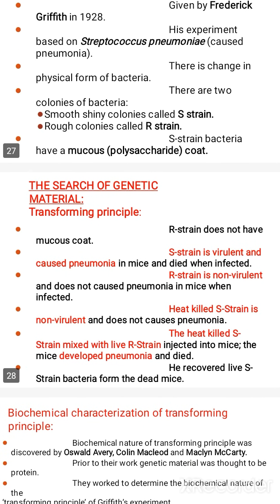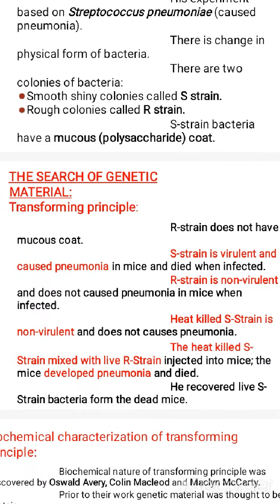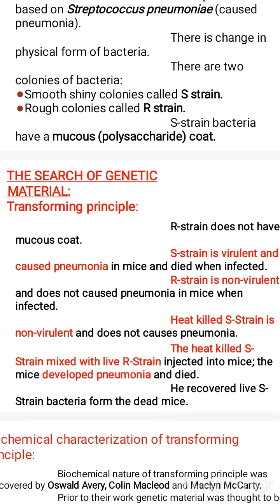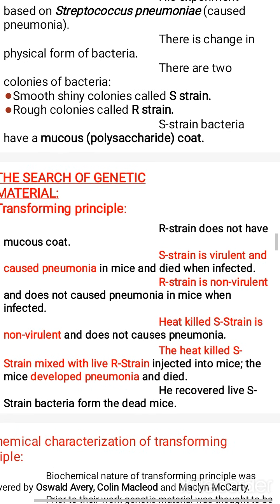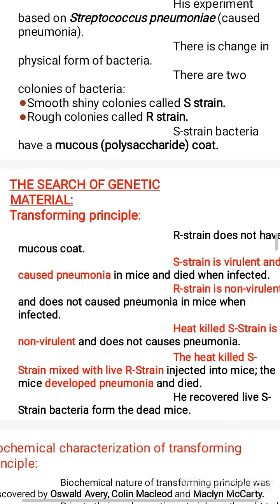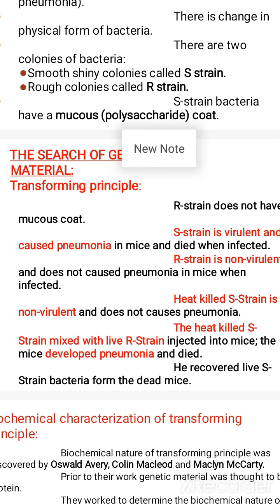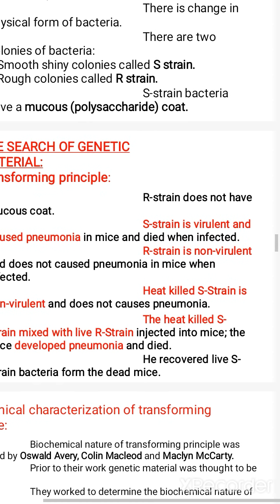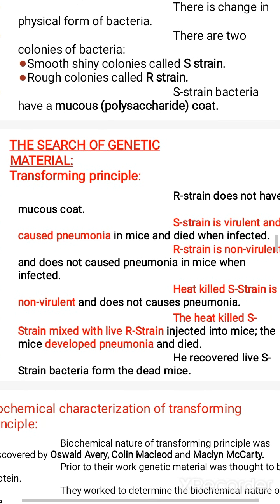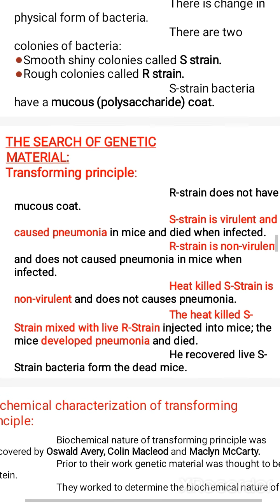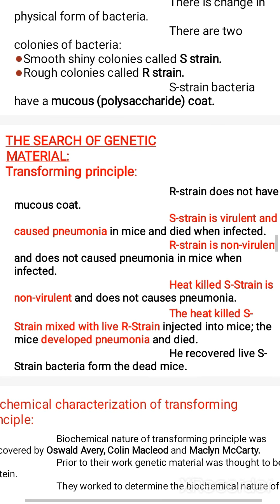The S strain was virulent and caused pneumonia in mice, so when infected, they died. But the R strain is non-virulent and did not cause any disease when injected into the mice. When the S strain is heat killed, it is non-virulent and does not cause pneumonia.